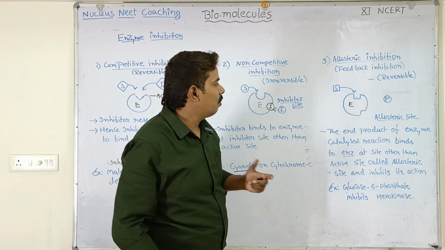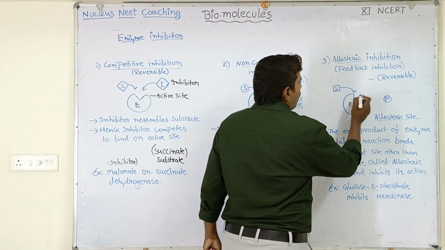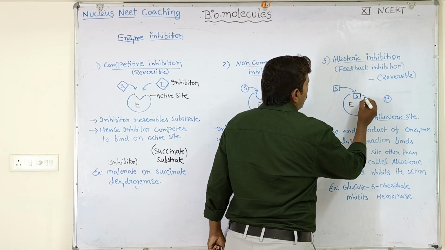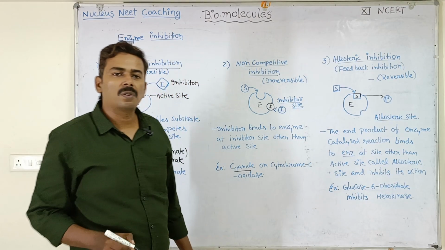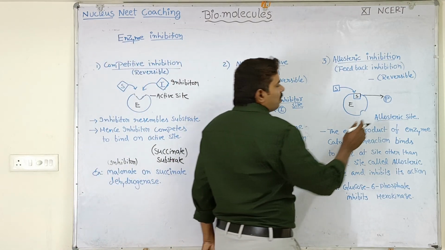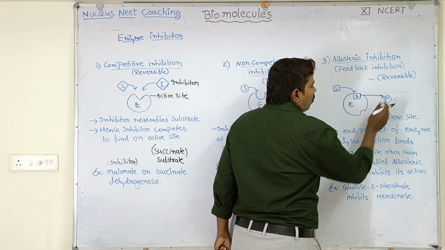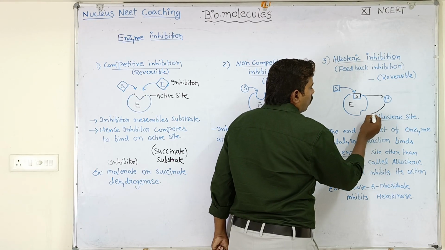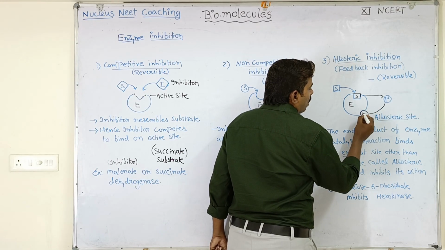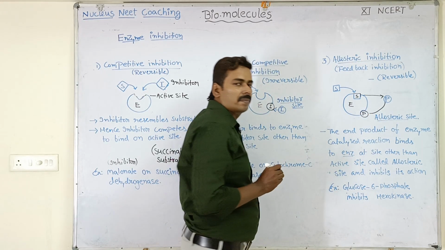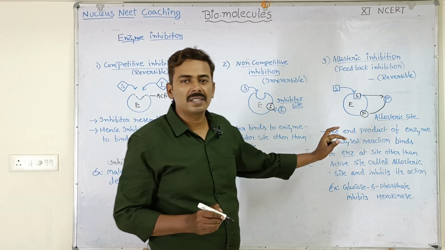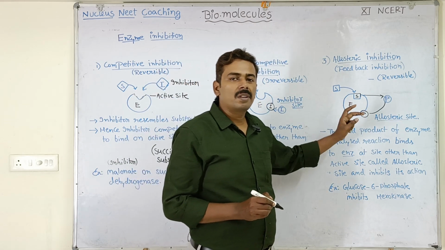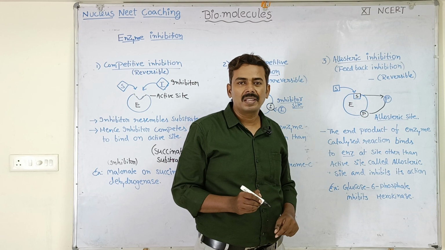It is very beautiful. Look here. When substrate binds to the enzyme, the substrate will be converted into product. Once a suitable amount of product is formed, the product molecule can go and attach to the enzyme at the allosteric site. The moment the product binds to the enzyme at the allosteric site, the enzyme activity is going to stop temporarily.